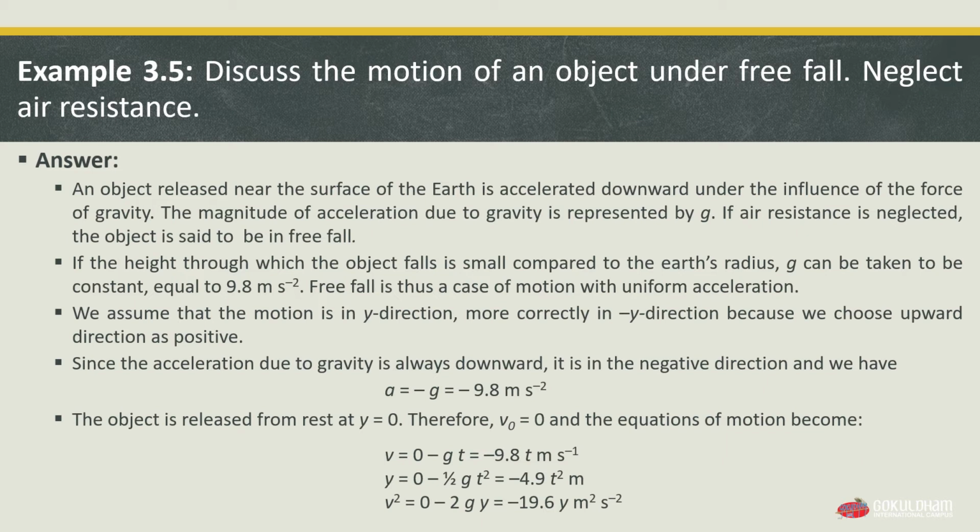Means here we have taken the value g instead of a in all the equations, as a equals minus g.